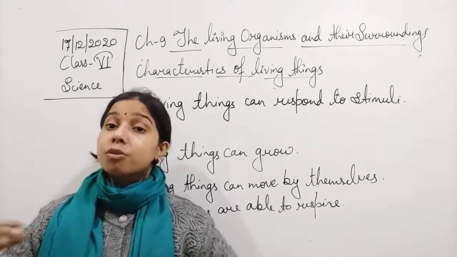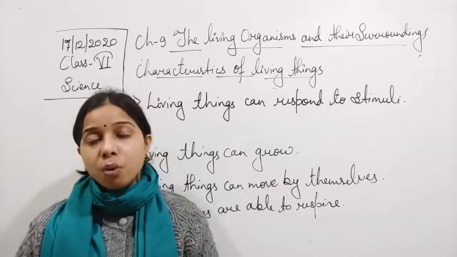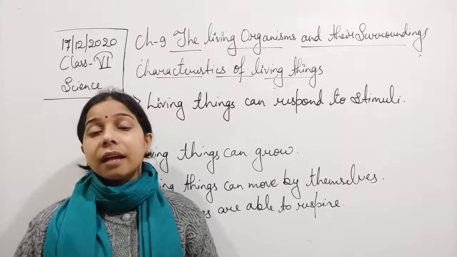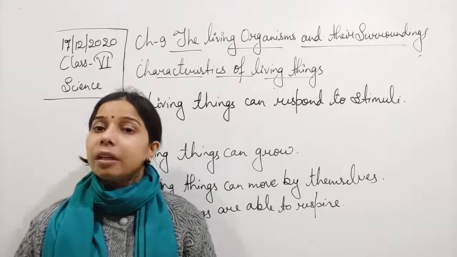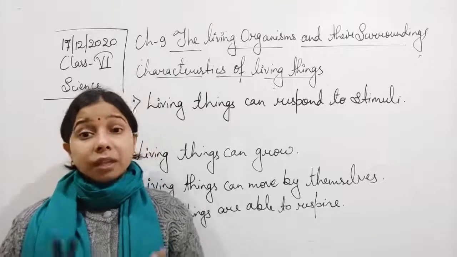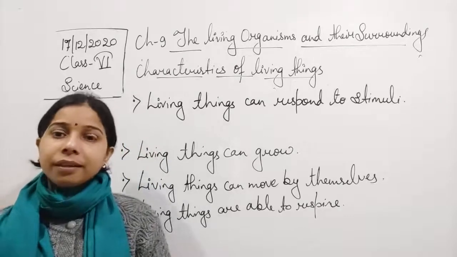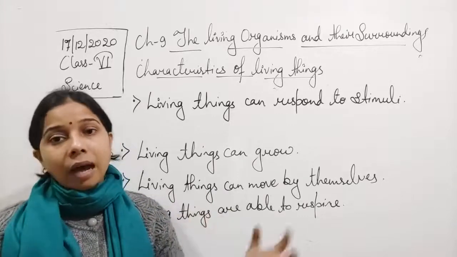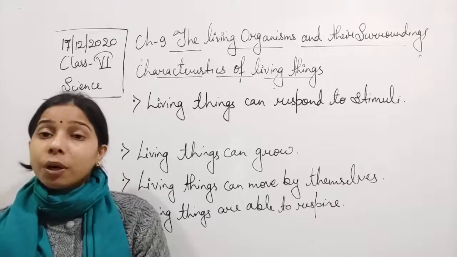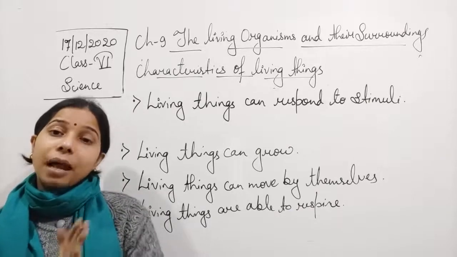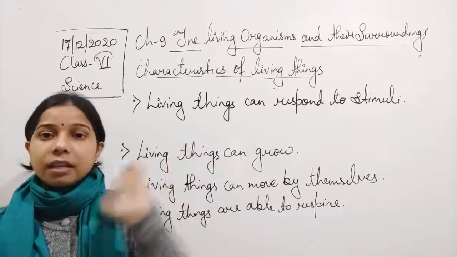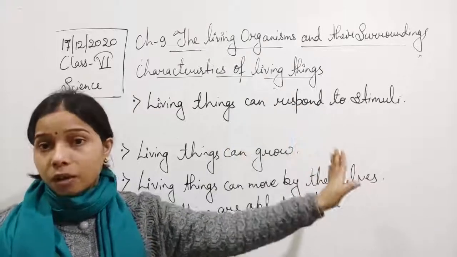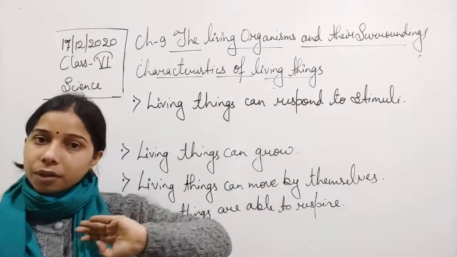So this is also a kind of response that you show to a stimulus, that is sunlight. Okay, so we can say that this kind of response will be shown by living things only. Suppose you have planted a plant in a pot and kept it in a dark place, close to an open window, and the sunlight starts coming through the window. What will you see? You will find that the plant will also move towards the sunlight. So this is also a response. So ultimately we can say overall that living things respond according to the stimulus. Okay.